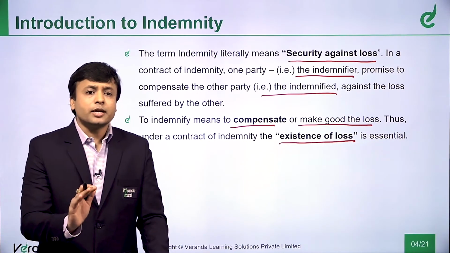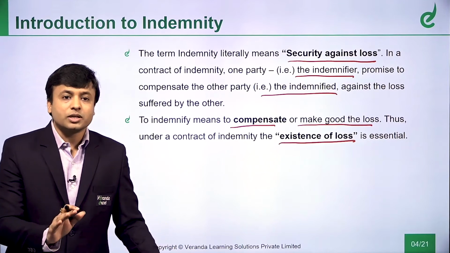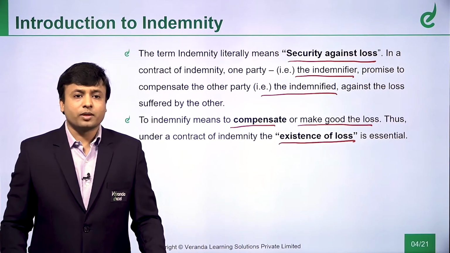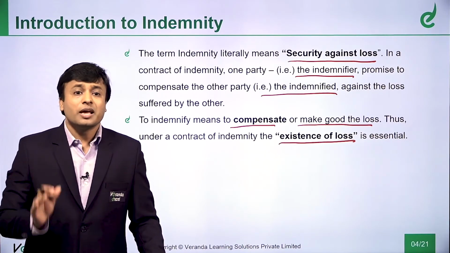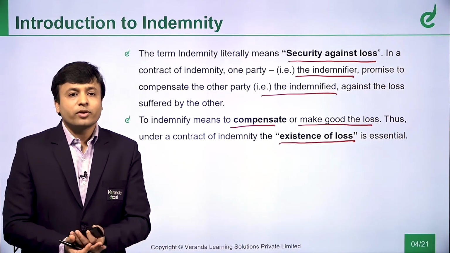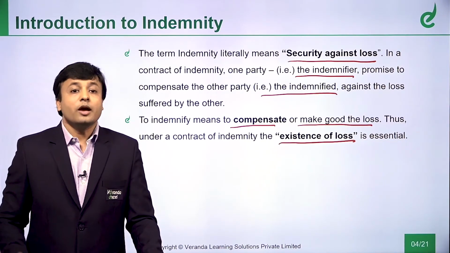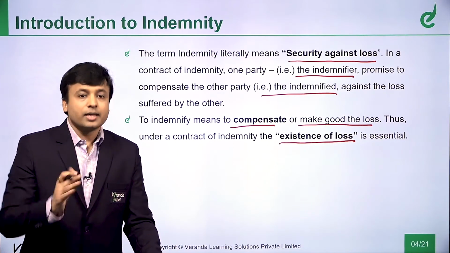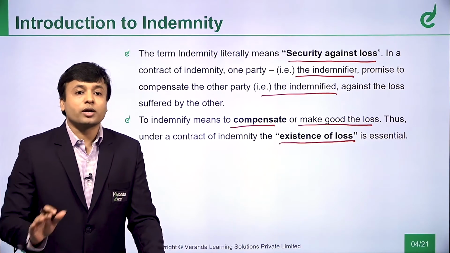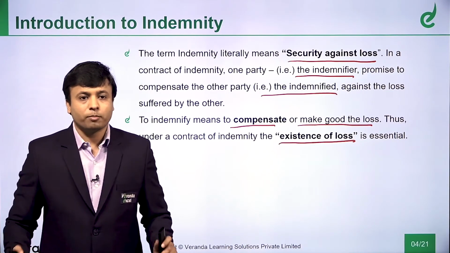So, I may enter into a contract of indemnity. Boss, if something goes wrong with you, I will take care of it. But please understand, just because I have entered into a contract with you, which is a contract of indemnity, wherein I promise to indemnify you against a loss, a loss has to happen to indemnify you. If nothing happens, then why should I indemnify you? So, there should be some loss which should happen in the future. If that loss occurs, then I will indemnify you. So, to enforce a contract of indemnity, there should be an existence of loss. A loss should happen. Beautiful, clear, point taken?